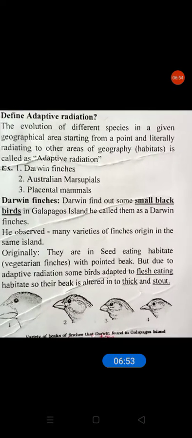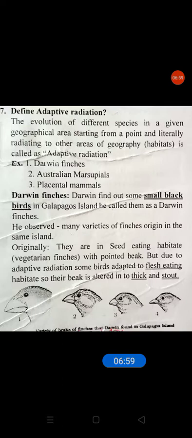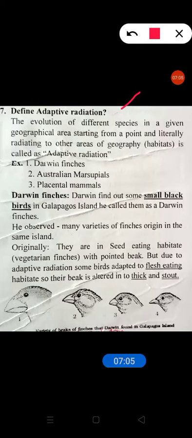Next we will discuss adaptive radiation. What is adaptive radiation? The evolution of different species in a given geographical area, starting from a point and literally radiating to other areas of geography, is called adaptive radiation.